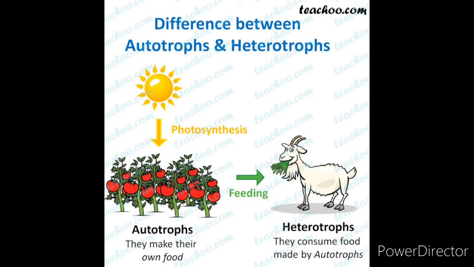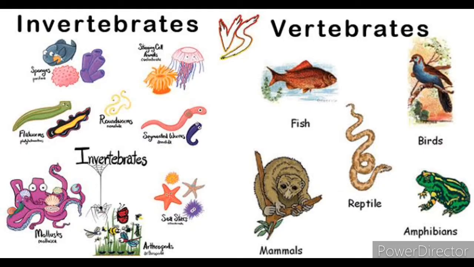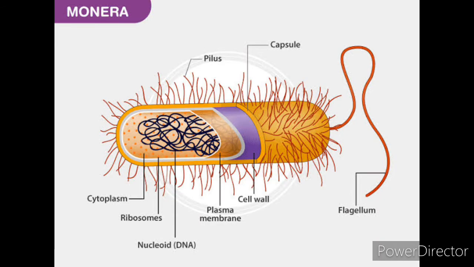Animals are classified into two groups, that is, invertebrates and vertebrates. We have already finished this in the chapter Classification of Animals. Let's study each kingdom in detail now. First, it's kingdom Monera, and the example is bacteria.